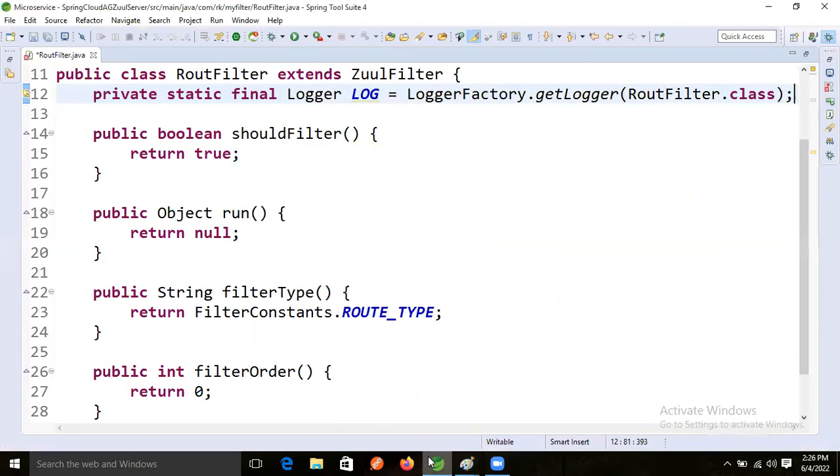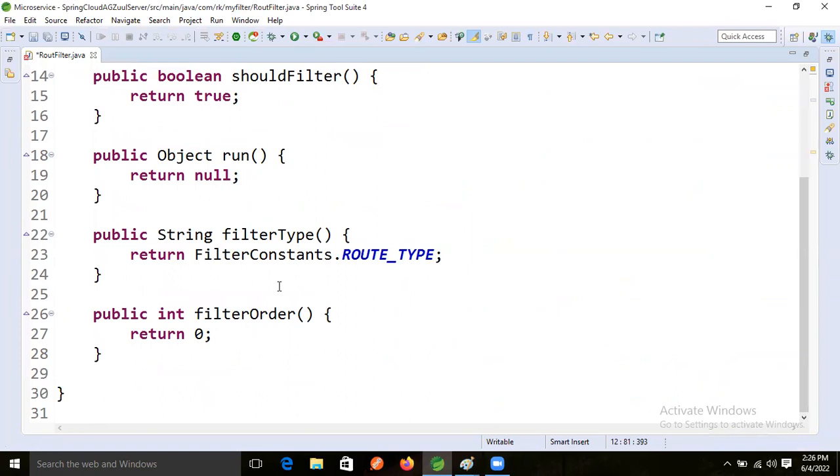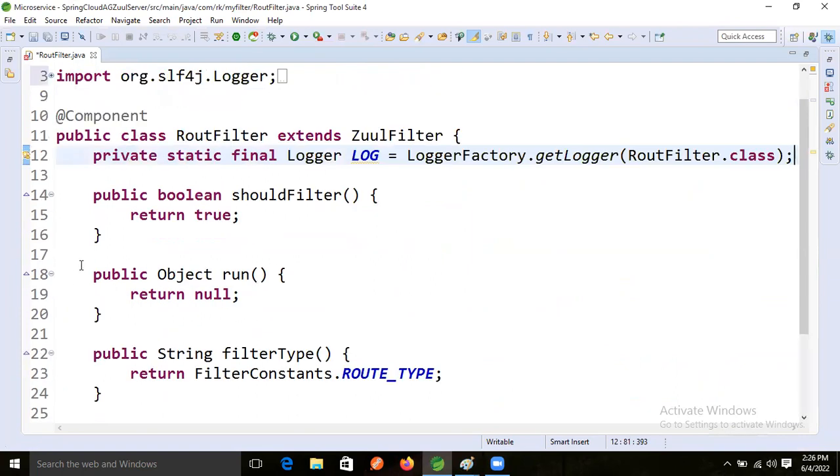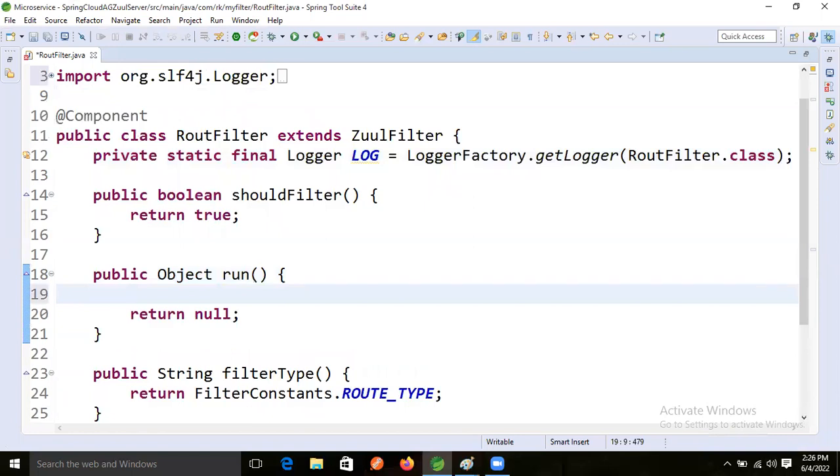So it comes into our application only, right? So it comes inside our application, and this filter method will execute, right? Now inside that, what am I doing? Log dot, let's say log.info.